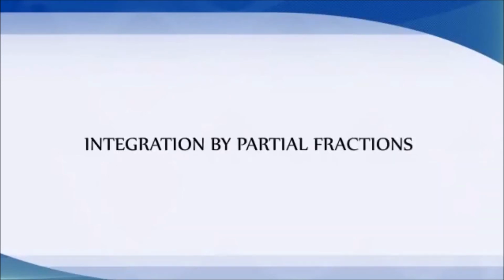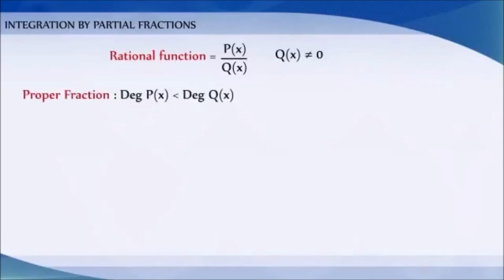Integration by partial fractions. You know that a rational function is defined as the ratio of two polynomials in the form p of x by q of x, where p of x and q of x are polynomials in x and q of x is not equal to 0. If the degree of p of x is less than the degree of q of x, then the rational function is called proper, otherwise it is called improper fraction.